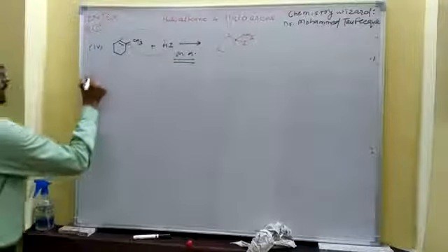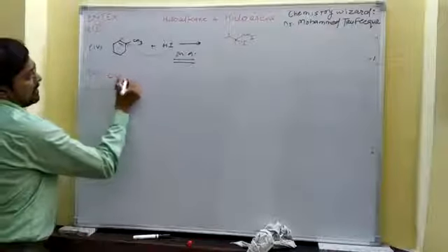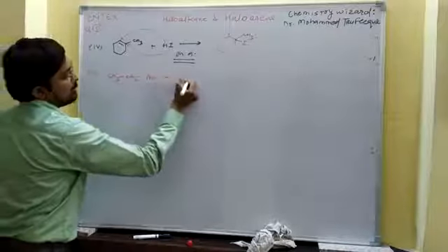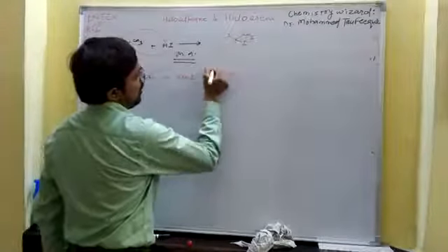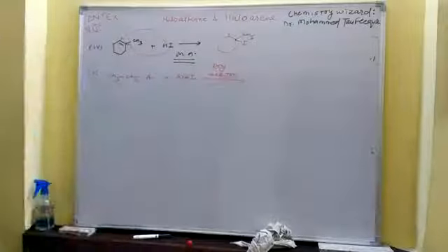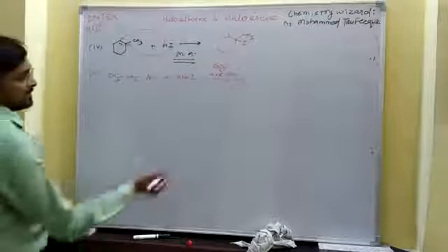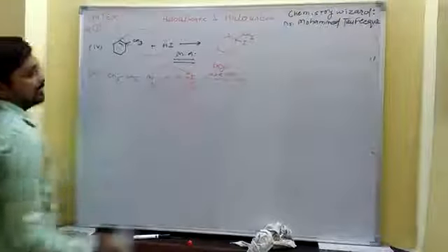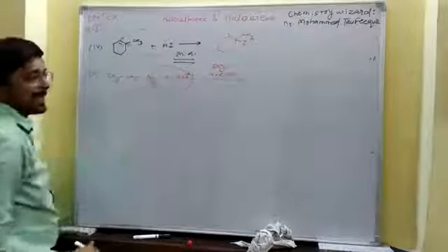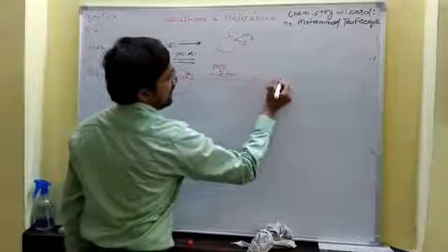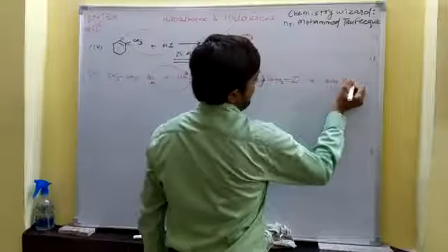Now moving towards the next question, question number 5 of index question 5. It is ethyl bromide, CH3CH2Br, and ethyl bromide is reacting with NaI, sodium iodide, in the presence of acetone, or we can say dry acetone. What is the name of the reaction? Finkelstein reaction. It is one of the halogen exchange reactions. The iodine substitutes the bromine, so we can have CH3CH2I, iodoethane, plus NaBr, sodium bromide.